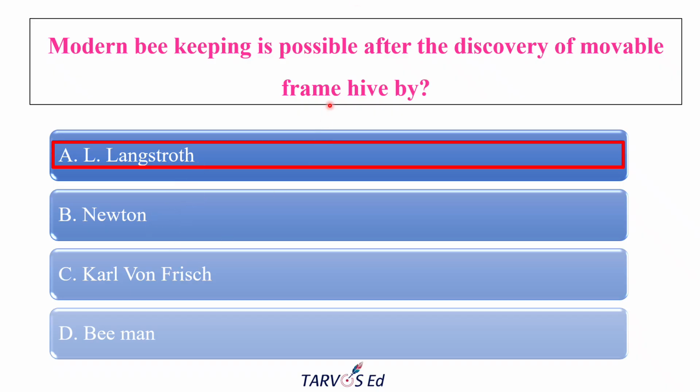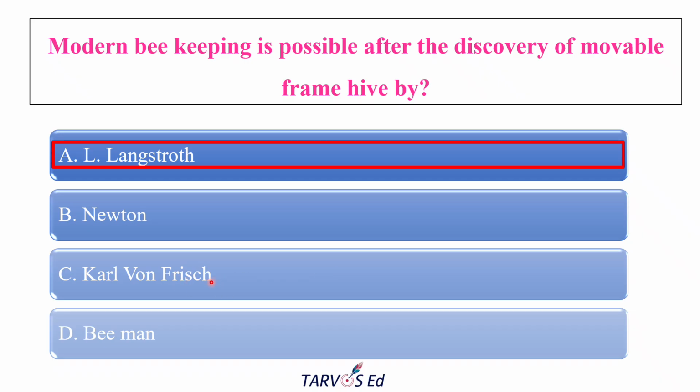Then Carl von Frisch. Carl is famous for the bee dance, because this scientist got a Nobel Prize for his work on bee communication and the dances. His contribution in beekeeping is the discovery of the bee dance.